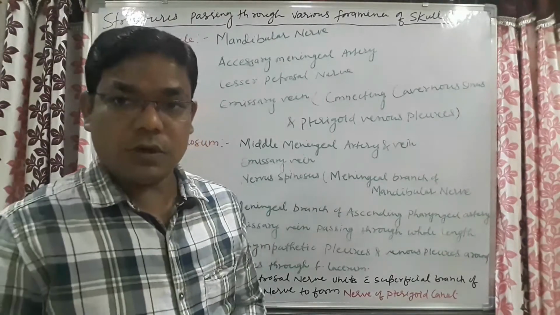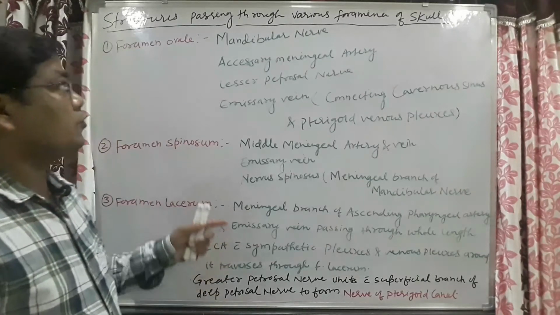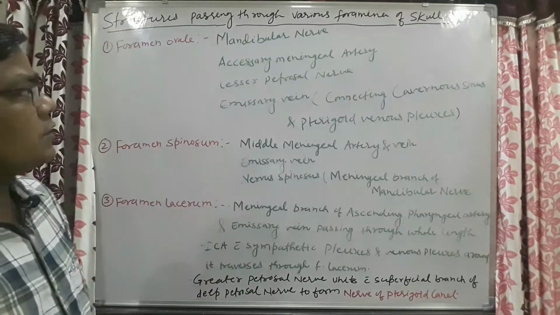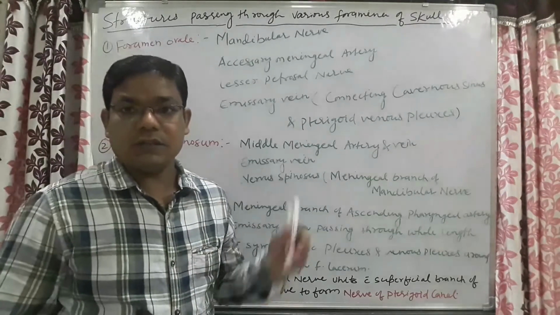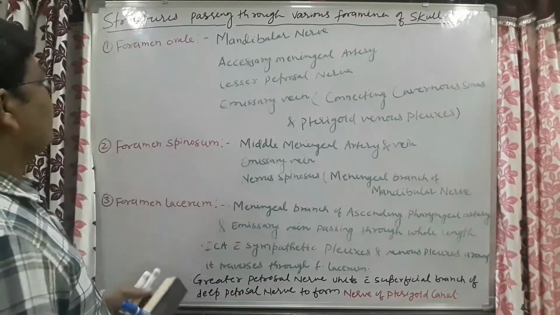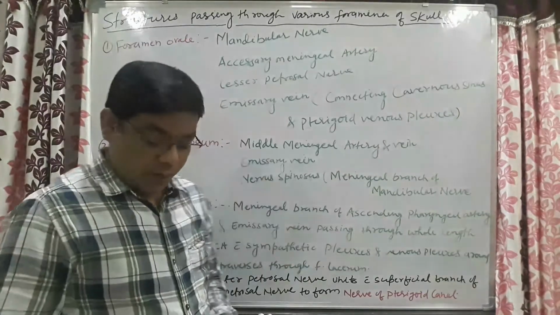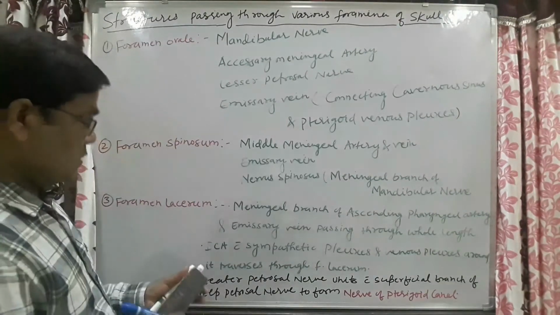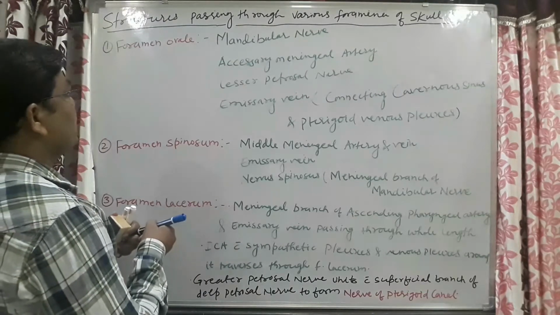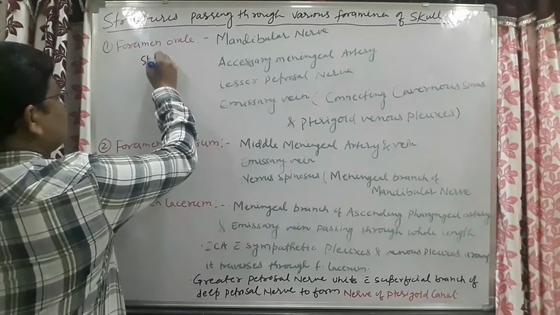So now come to the topic. First of all, today's topic is the structures passing through various foramina of the skull. This comes under osteology of the skull. First of all, we will discuss the foramen ovale. This is not the foramen ovale which is present in the heart. This is the foramen ovale present in the skull.